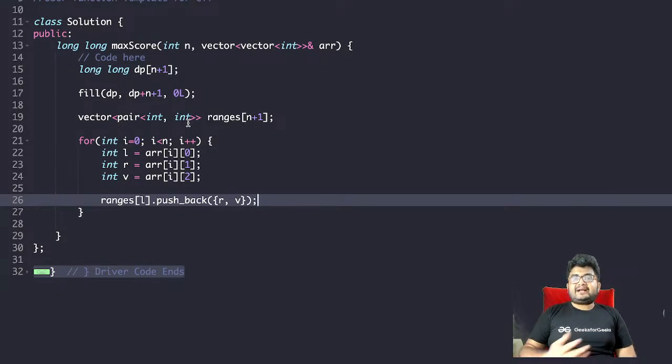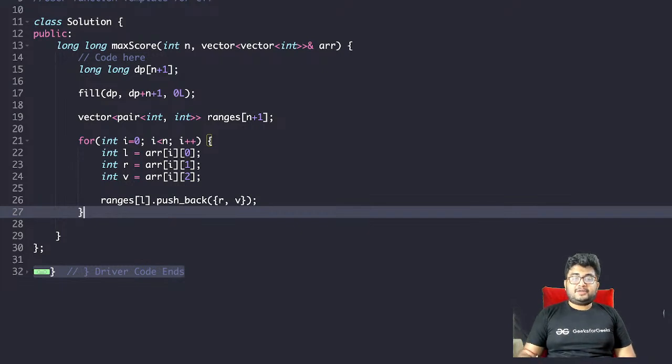Now there will be a confusion between DP and greedy, but greedy will not work here. I have already given an example, right? Just assume a range 1 to 5 with value 20, and two ranges, 1 to 3 with value 10 and 3 to 5 with value 15, and it is better to take the smaller ranges than the greater one. So greedy will not work, so that actually leaves us with DP. So, kind of like that.